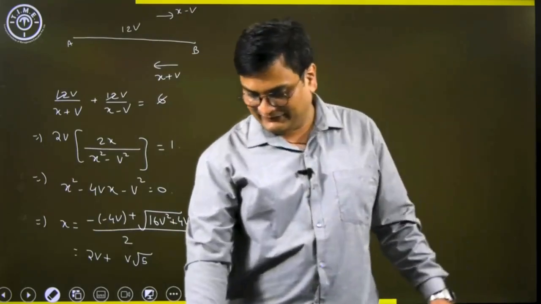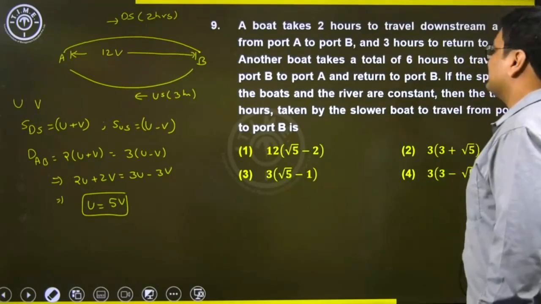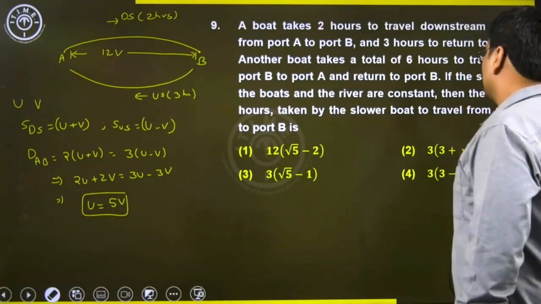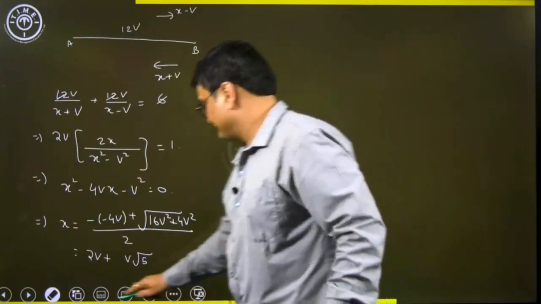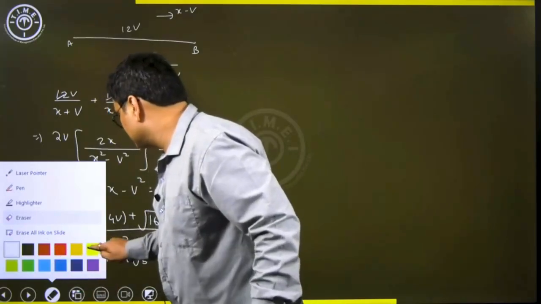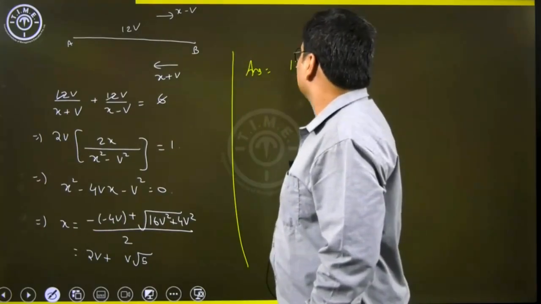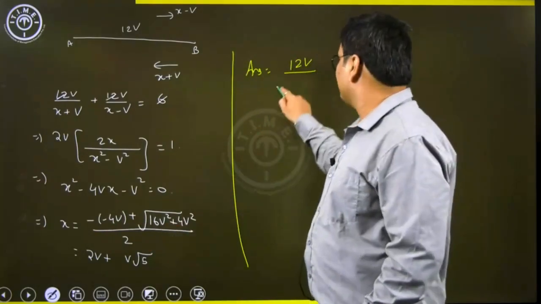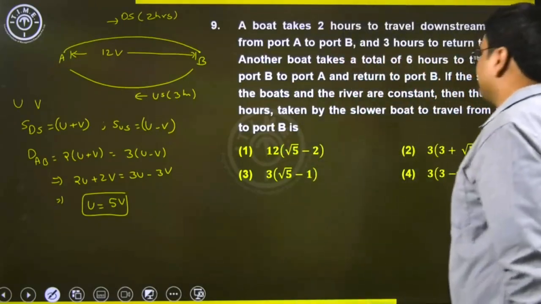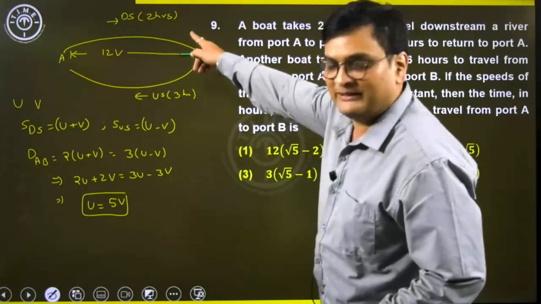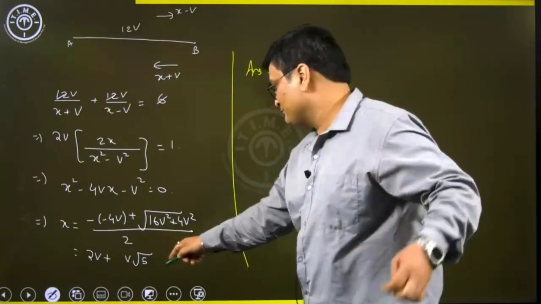I think this is what he's asking us. Let's check. No, he's asking us time. The time in hours taken by the slower boat to travel from port A to port B. Now we know the speed of the second boat, and we also know the distance. So my answer will be nothing but the distance by the speed of the second boat. By the way, while coming from A to B, it is downstream movement, so the speed of the stream will be added, plus V also.